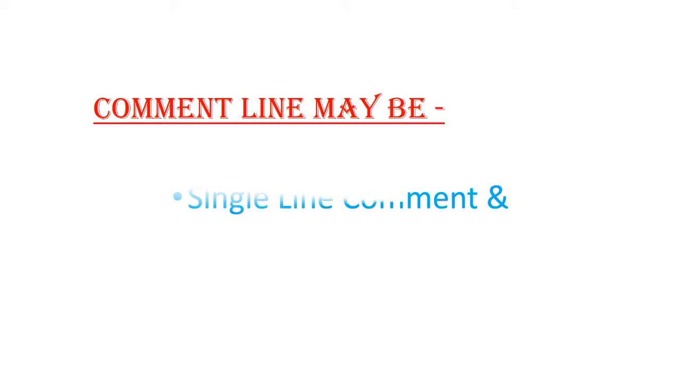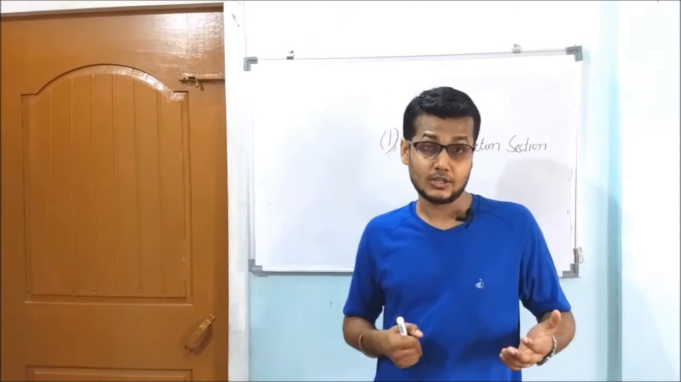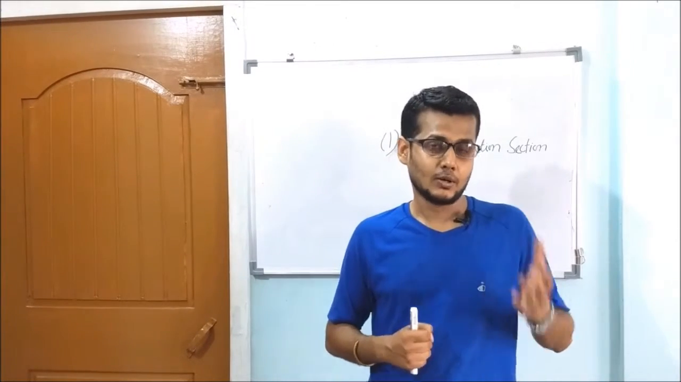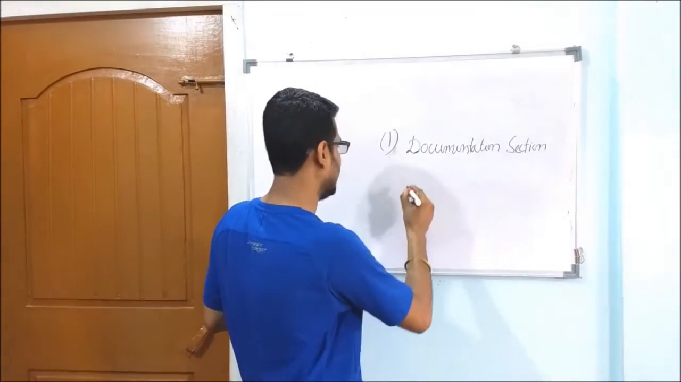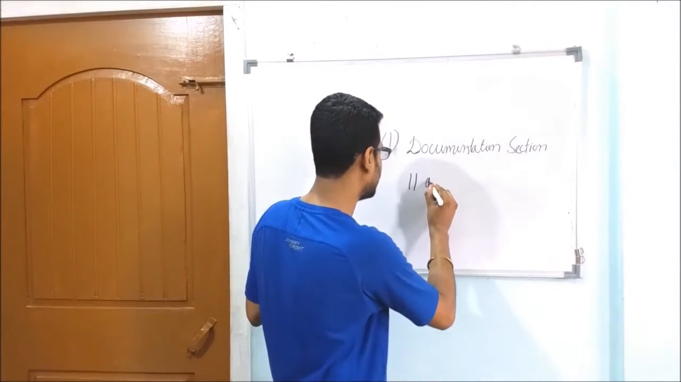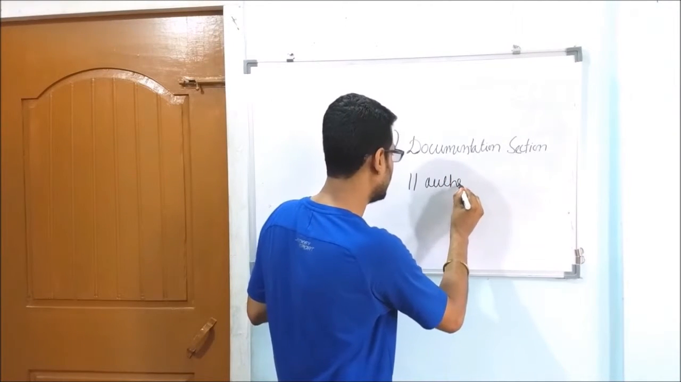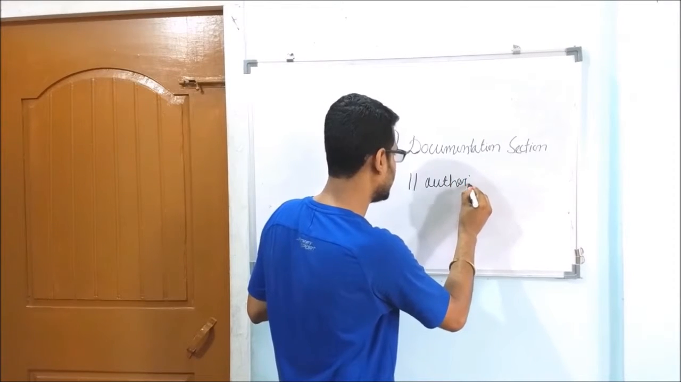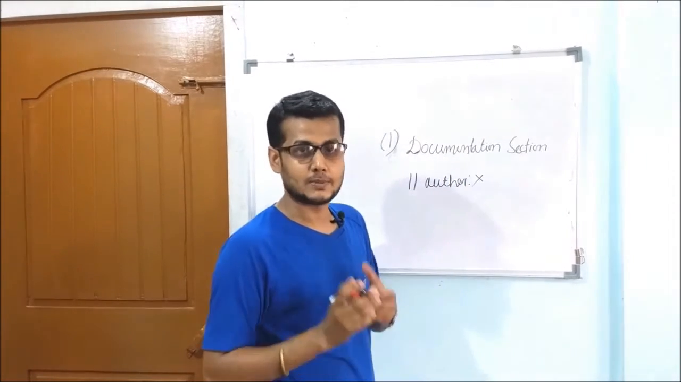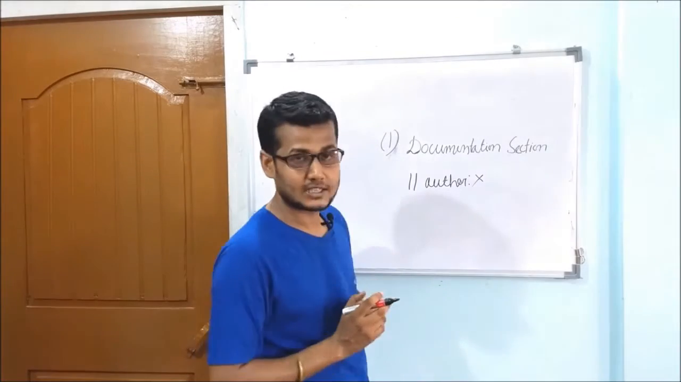Comment lines may be single-line comments or multi-line comments. According to single-line or multi-line comment, we use 2 different symbols. For single-line comments, we use the double slash symbol. Suppose here I will write the author name: double slash author, suppose author name is X. This line is a single-line comment because here I use the double slash symbol.